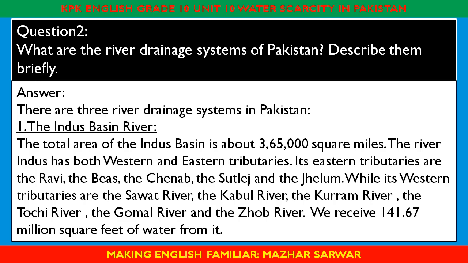The river Indus has both western and eastern tributaries. Its eastern tributaries are the Ravi, the Beas, the Chenab, the Sutlej, and the Jhelum, while its western tributaries are the Swat River, the Khabar River, the Kurram River, the Tochi River, the Gomal River, and the Zhob River. We receive 141.67 million acre feet of water from it.